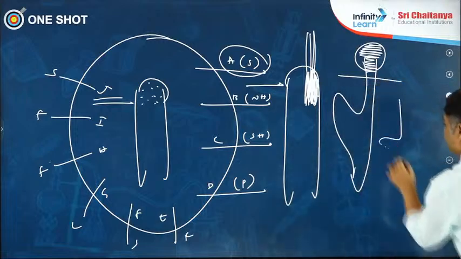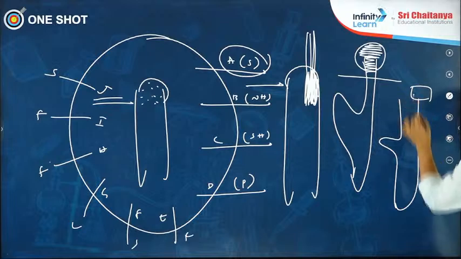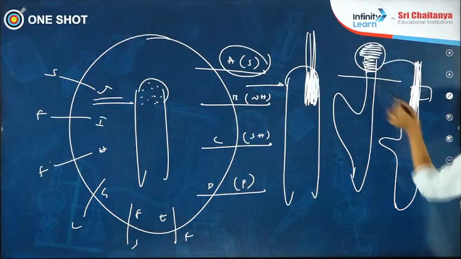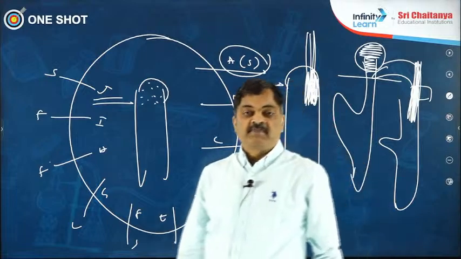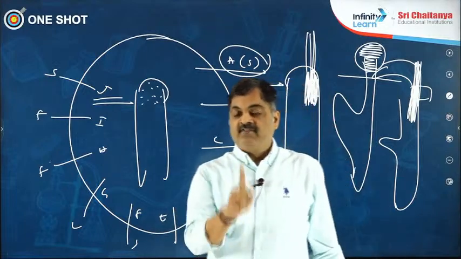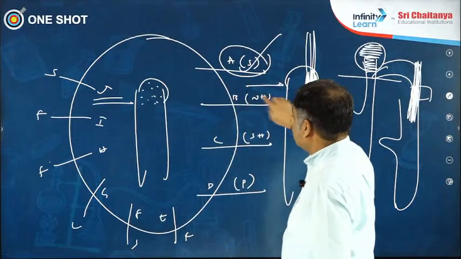And what did he do after some time? He kept this agar block on one side. Auxins have moved only on the agar block side. More growth on this side and less growth on the opposite side. That caused the curvature. This is called the Avena curvature experiment. Easy way to remember: working on oat plant, Avena sativa, F.W. Went, very popular question. All right, with that we completed scientist.